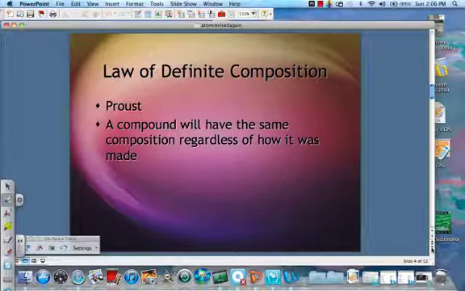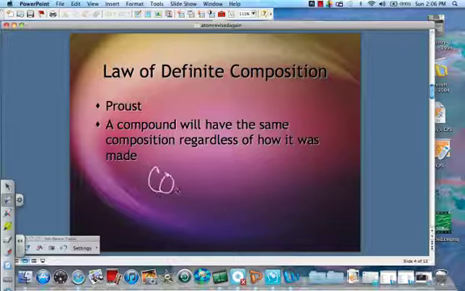Now Proust came up with the law of definite composition, and he said that a compound will have the same composition regardless of how it was made. And really what they were looking at were the mass ratios. So carbon dioxide, no matter how you make it, what proportions you give of oxygen and carbon, it always comes in a 12 to 32 ratio.